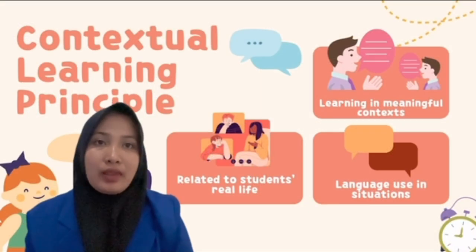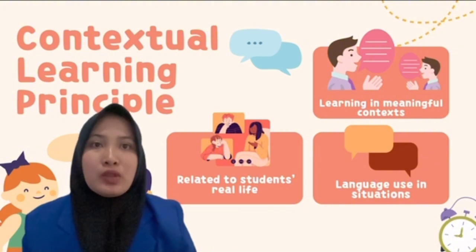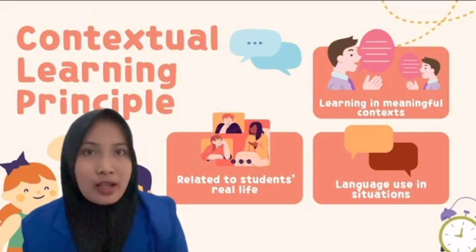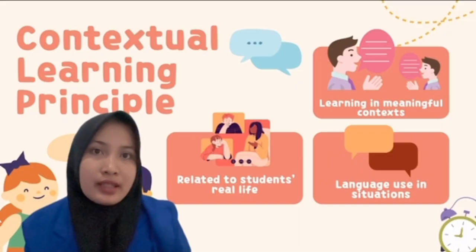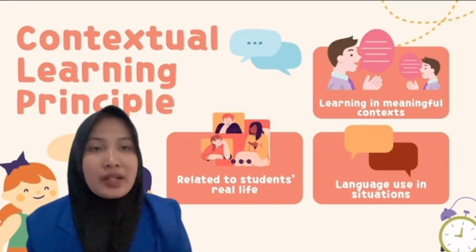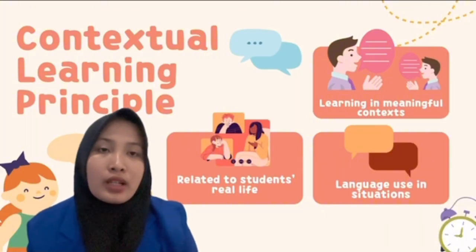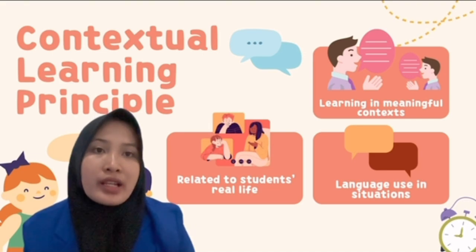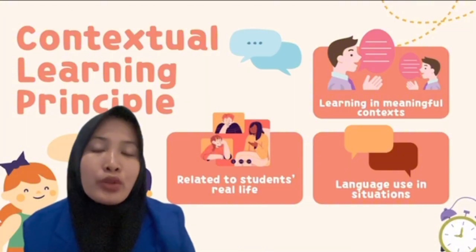The second principle is the contextual principle, also known as meaningful learning. This principle emphasizes that English should be taught in realistic and meaningful context. Students learn language more effectively when it is connected to their daily lives, experiences, and social environments. When students learn English through isolated sentences without context, they may memorize words, but they often do not understand how and when to use them.